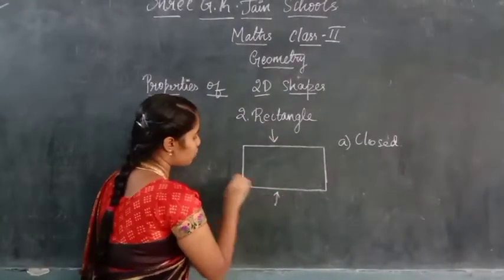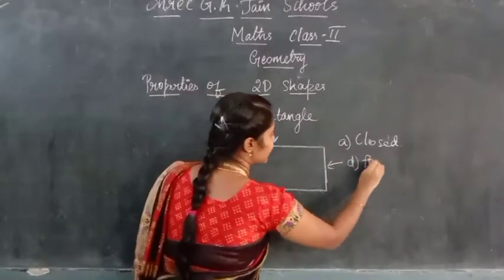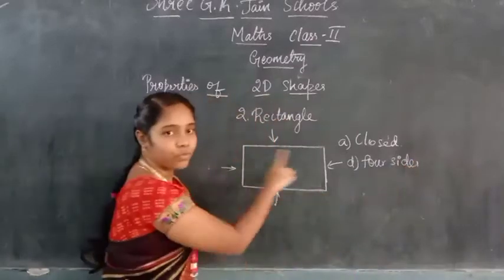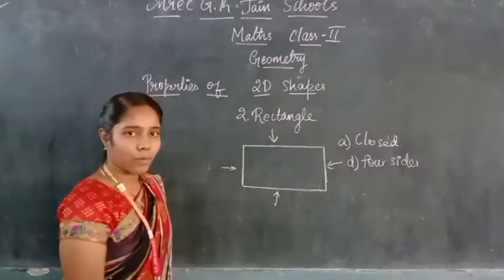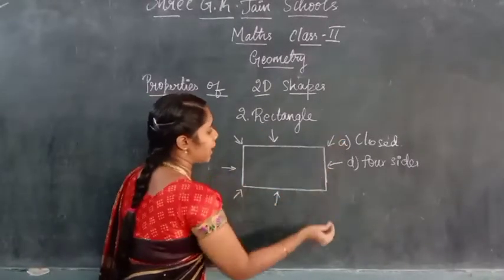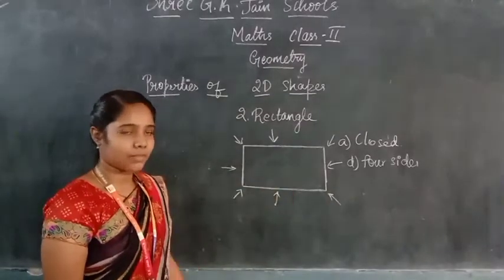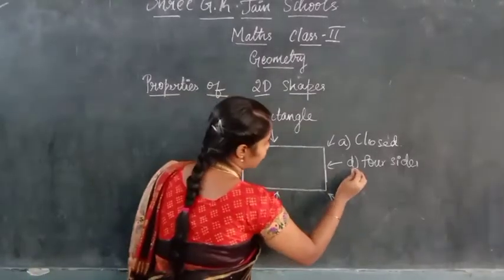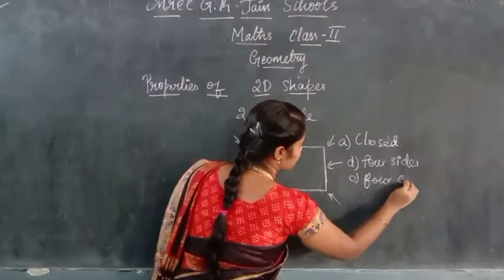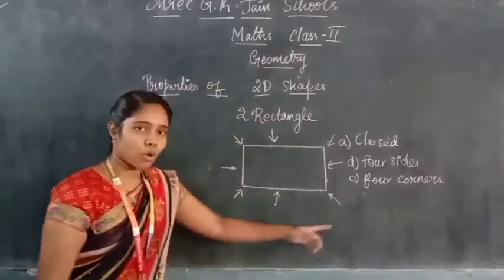1, 2, 3 and 4. So, how many sides? 4 sides. A rectangle has 4 sides. Now, let us talk about the corners. 1, 2, 3, 4. So, how many corners is a rectangle having? Yes, it is having 4 corners. A rectangle has 4 corners.